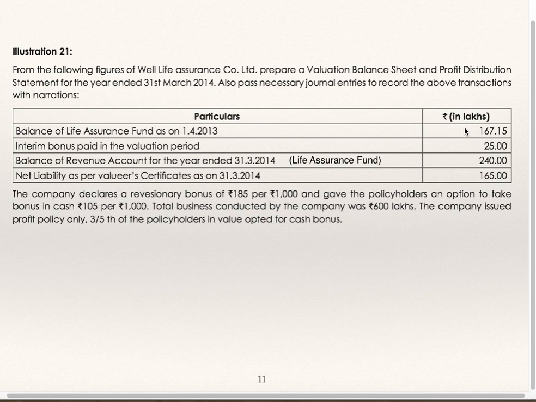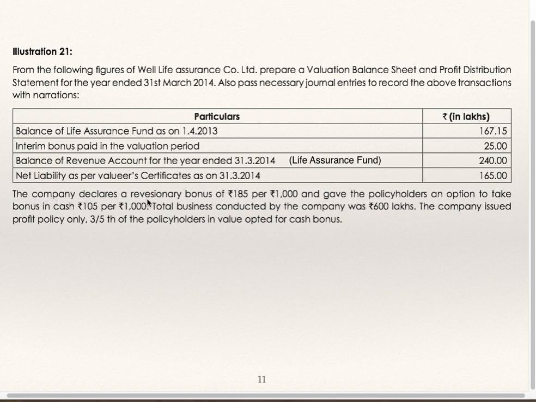See, this is opening balance. If you are preparing a valuation balance sheet, you are supposed to take the balance as per life assurance fund and net liability which is calculated on the same date. Net liability is on 31st March 14. So life assurance fund is to be taken as on 31st March 14 only. You are not supposed to consider opening balance.